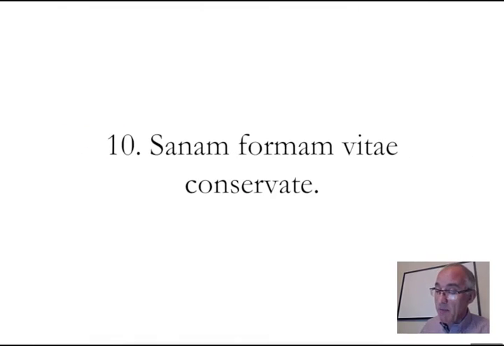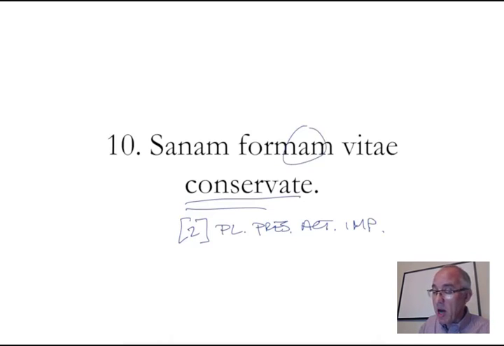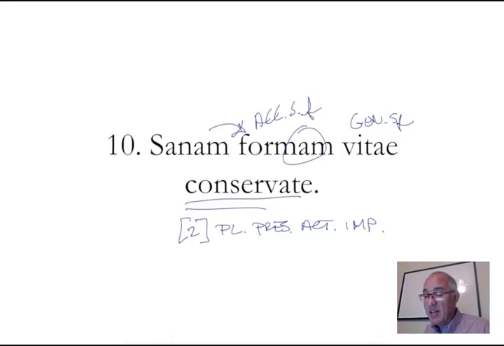Number 10, sanam formam vitae conservate. Here's my verb. It's the second person, we'll put it in brackets because it is the imperative, plural, present, active imperative. Conserve what? A formam, and there's your genitive, genitive singular feminine, right next to the noun, accusative singular feminine. This is the direct object, sanam. Maintain a, notice I didn't translate it either. Maintain a sanam formam. I analyzed this sentence all the way through without once attempting to translate.